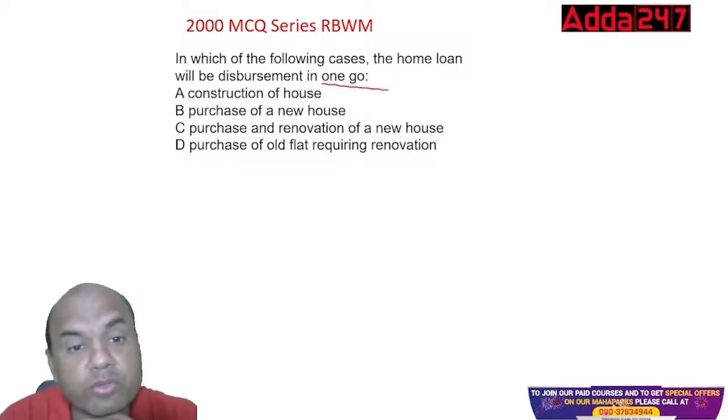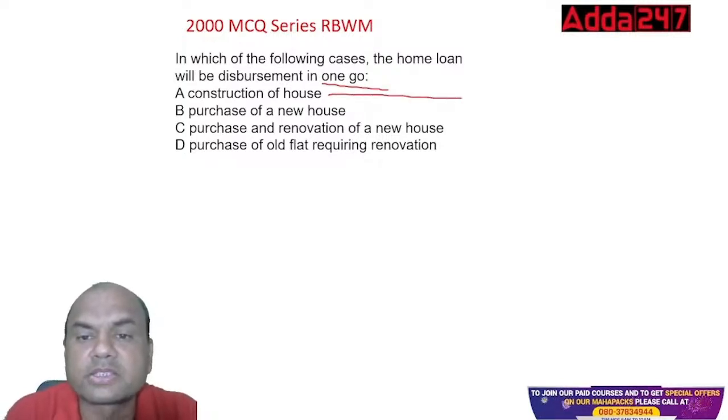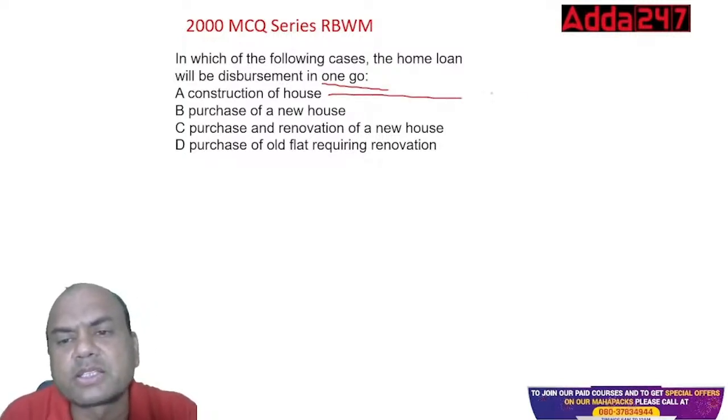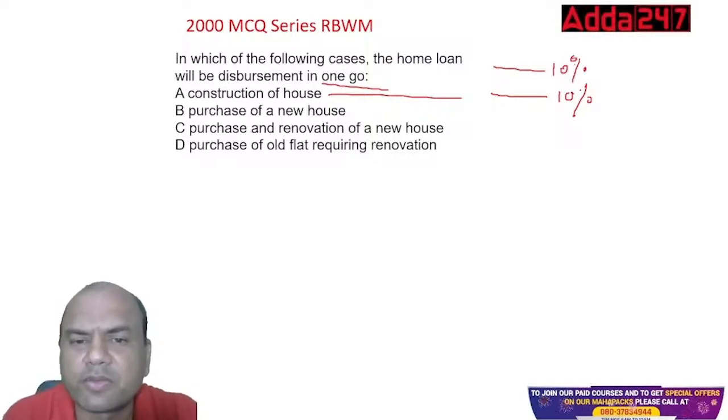Construction of a house means again the same thing. Foundation 10%, then the plinth 10%, like that. It will go on and on, walls, first floor, second floor. So this is not the answer.